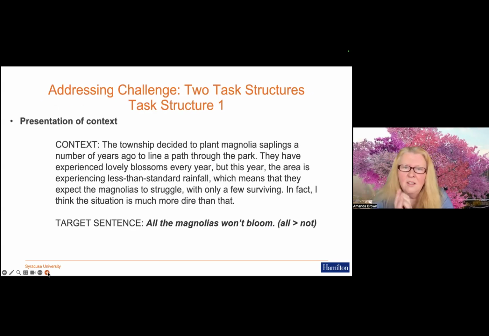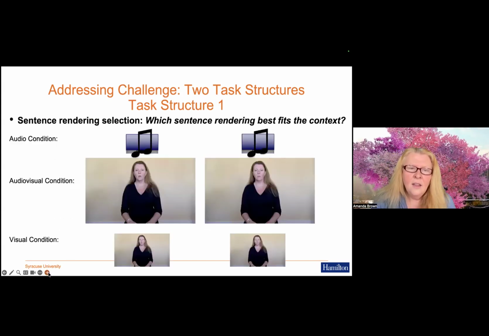So in the first task structure, we presented participants with the context, and then we showed them the target sentence, minus the little all not here. We showed them the target sentence. And then for those participants in an audio condition, we asked them to select between one of two renderings that match that context. So here's the first one. All the magnolias won't bloom. And the second one. All the magnolias won't bloom.